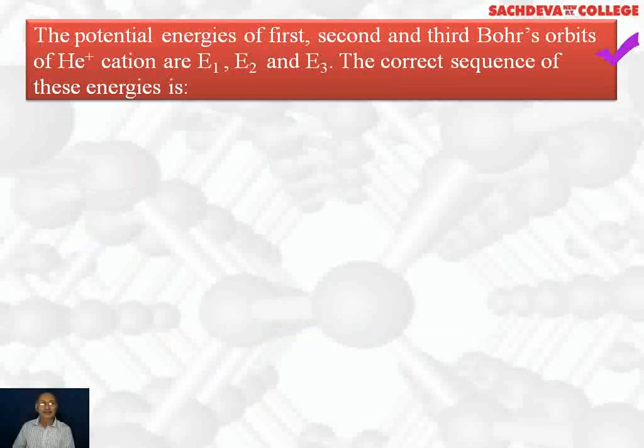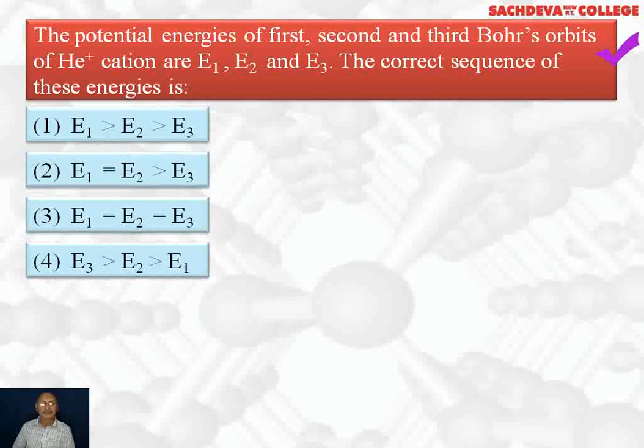Next, the potential energies of first, second and third Bohr's orbit of helium cation are represented by E1, E2 and E3. The correct sequence of their energies are: first option, E1 is greater than E2 is greater than E3. Second option, E1 is equal to E2 is greater than E3. Third option, E1 is equal to E2 is equal to E3. Fourth option, E3 is greater than E2 is greater than E1.